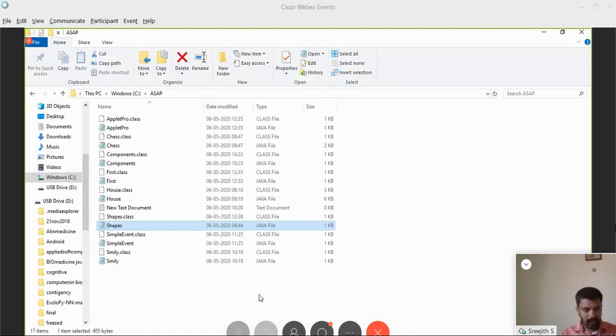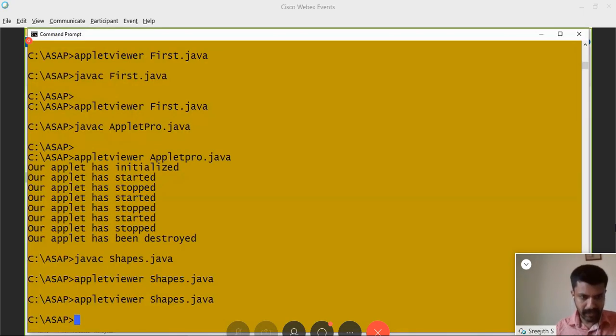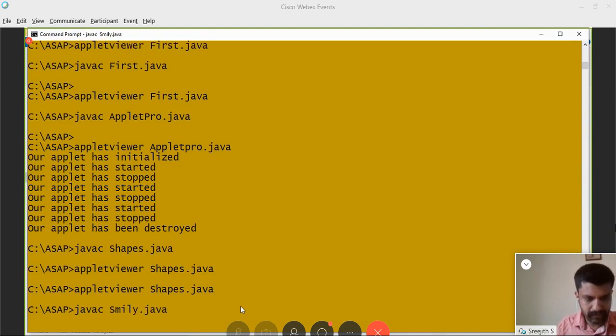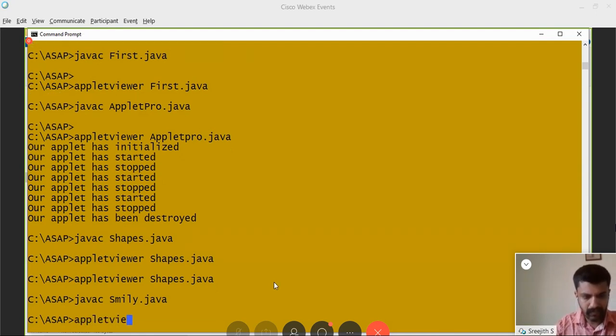Similarly, you can draw any shape. There are a number of methods: rectangle is there, filled rectangle is there, oval is there, filled oval is there. So by arranging the parameters and using your artistic abilities and imagination, you can draw any structure. I will show you one or more examples. For example, I have a program, javac and then applet viewer.